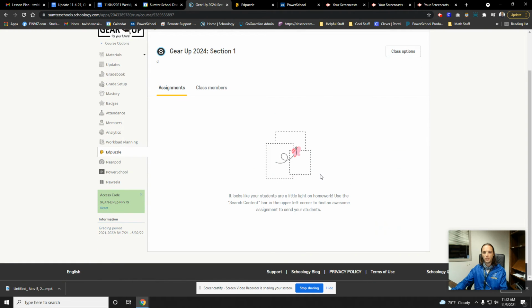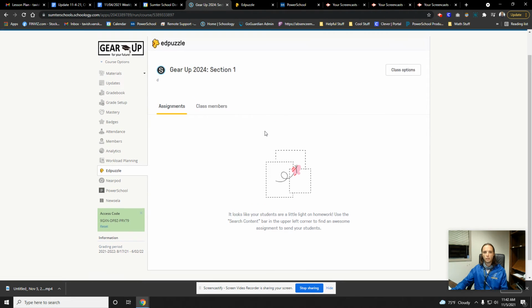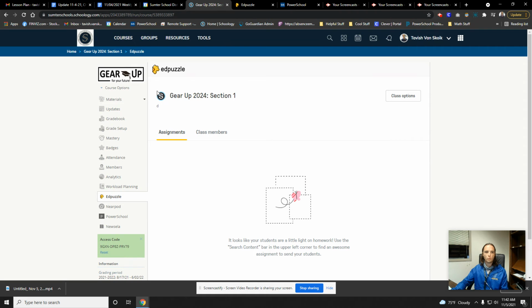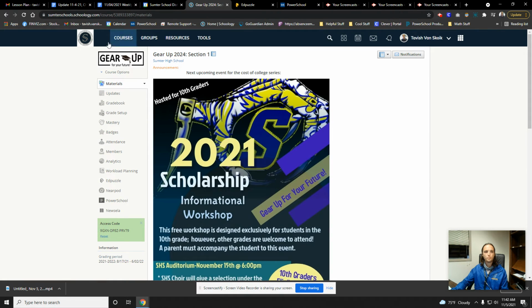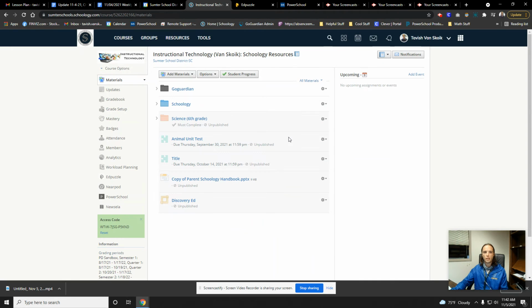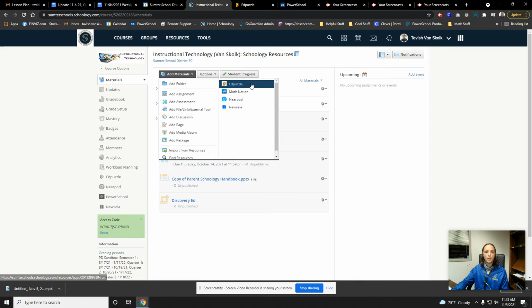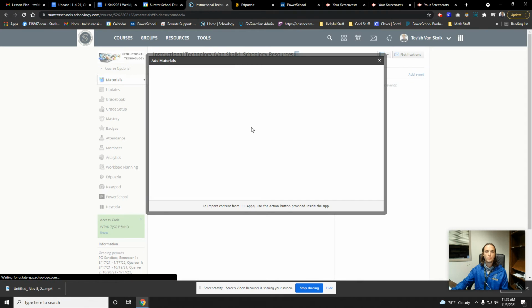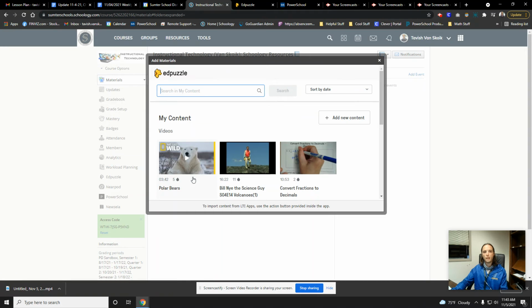Now that this is linked, we can go and actually create the assignment. So we're going to go to materials back here on the left. And then I'm just going to hop out of here and go back to my instructional tech course. And then we're going to add materials, Edpuzzle. And now that we're linked up, this is what it should look like.